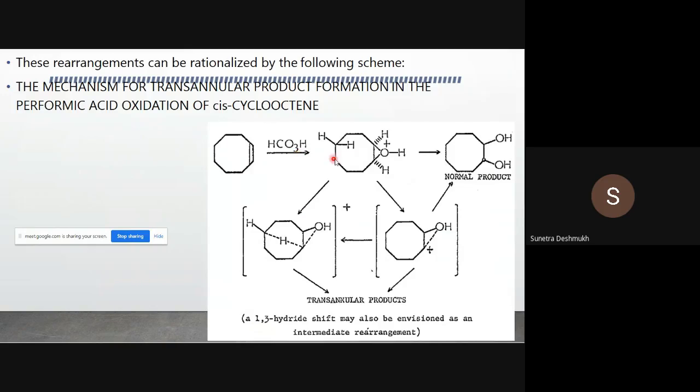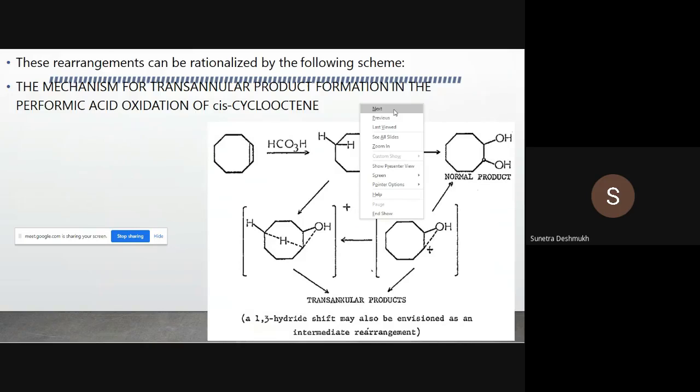So formic acid, the same reaction they have shown for epoxide, protonate epoxide. This is the normal product. Okay, how the hydride shift occurs, same as I have shown in the previous slide. And after the 1,5-hydride shift we get transannular products. Okay, how we got those transannular products, we have seen in previous slides.